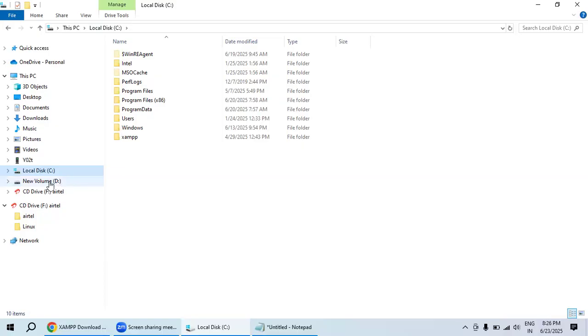Just create another drive, D, E or G. Keep all movies, songs, and whatever work files you have inside the D drive, not inside the C drive. So leave the C drive for programming files only. Whatever programs we have, use them only for the C drive. So here you could see there is an example.